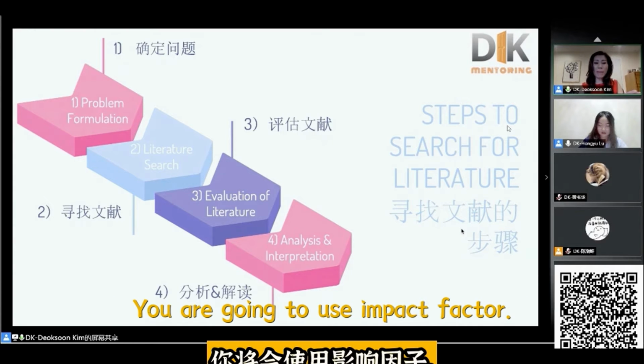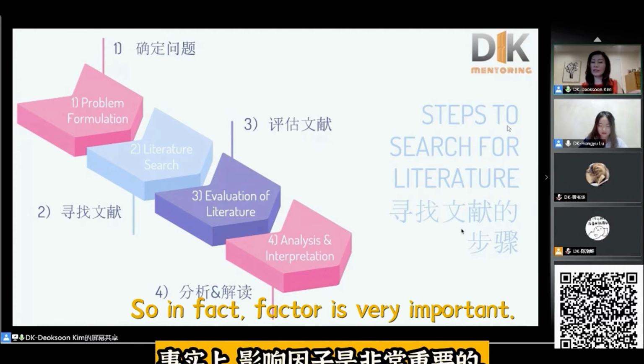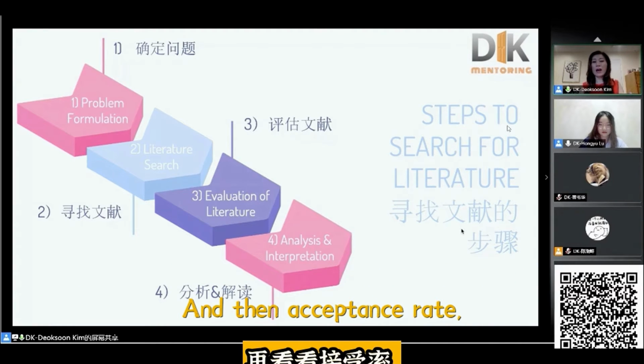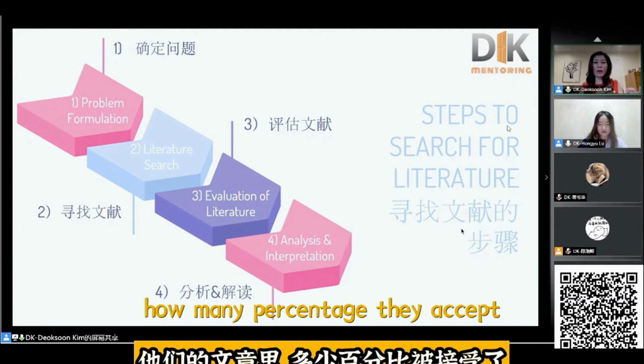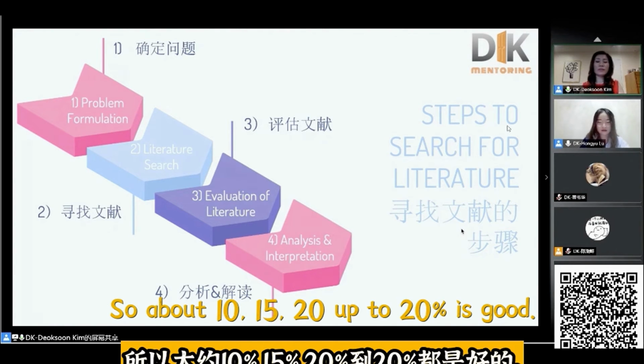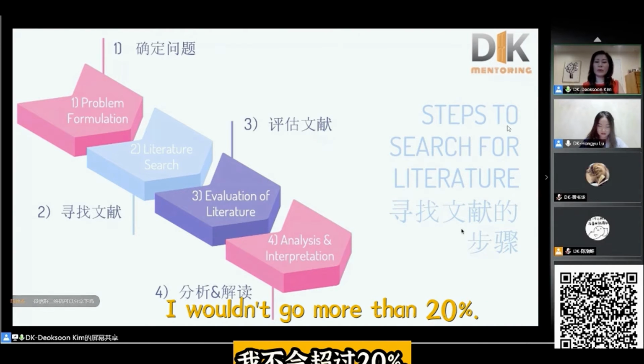You're going to use impact factor. So impact factor is very important. That's a kind of citation measure, how many citations those articles are getting. And then acceptance rate, what percentage they accept when you submit your manuscript. About 10, 15, up to 20% is good. I would not go more than 20%.